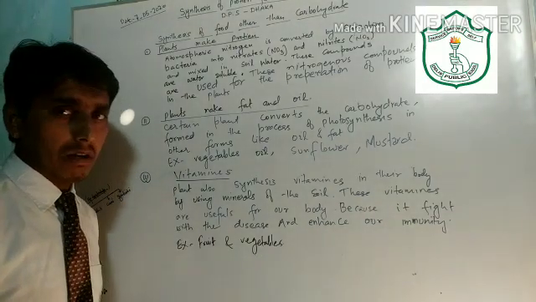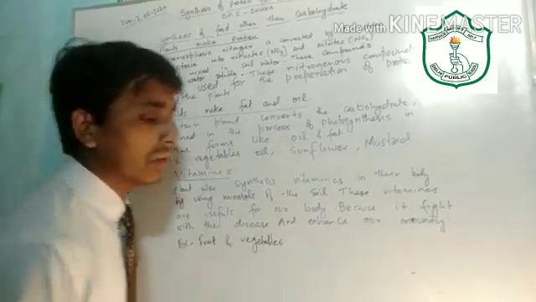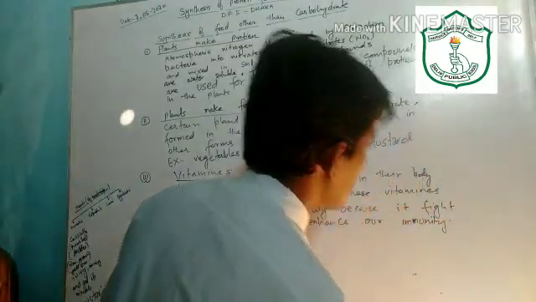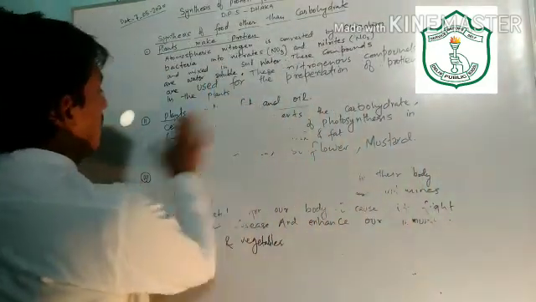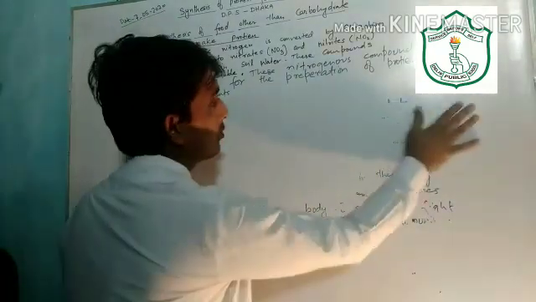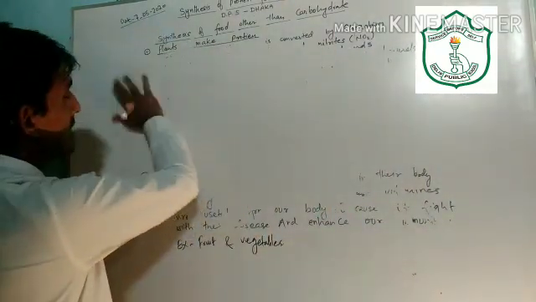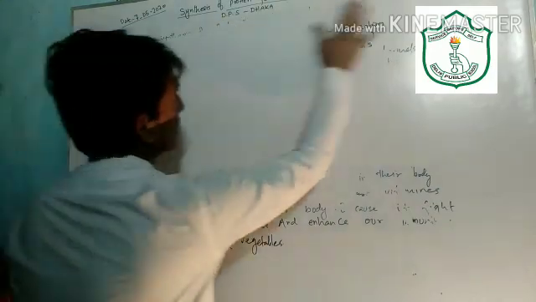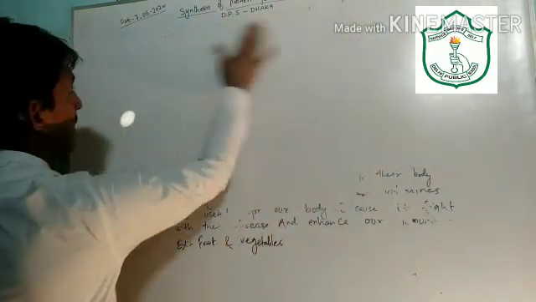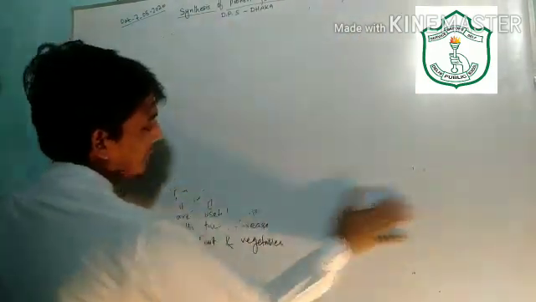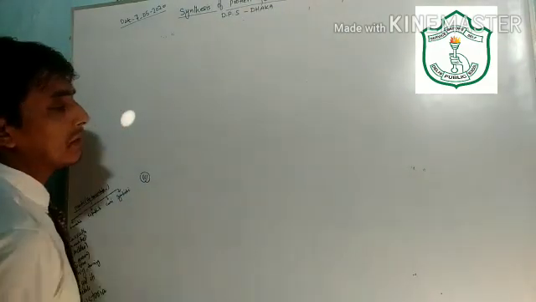Similarly, in this chapter we have to discuss the various modes of nutrition in plants. Just as I discussed in the previous lectures, there are two modes of nutrition in plants and animals both.